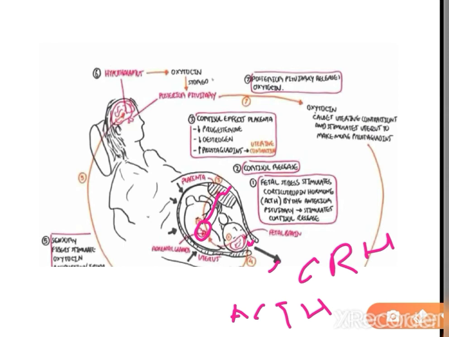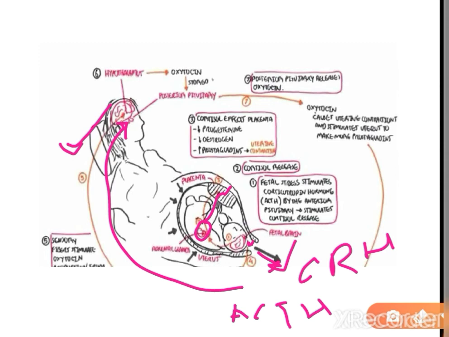As the baby is pushing out, this causes the uterus and the cervix to stretch. This stretching stimulates the sensory nerves present around this area. The sensory nerves stimulate the hypothalamus of the mom to secrete oxytocin by the posterior pituitary. The released oxytocin causes uterine contraction and more prostaglandin production by the uterus to contract the uterus more and more. This entire cycle continues because the uterus is contracting and the baby's head pushes against the cervix.